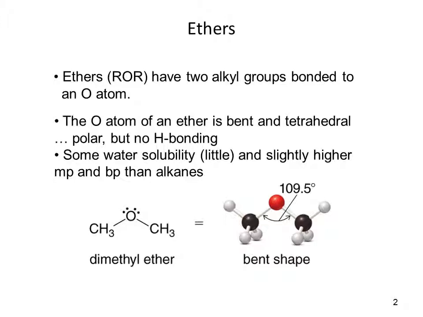Because there are four groups on that oxygen, just like in an alcohol, you're going to see that there is a bent bond there. This bent bond is at an angle of about 109.5 degrees, just as in the alcohols. The carbon-oxygen bond is a polar bond, and it gives ethers a small amount of water solubility, not a huge amount. They have slightly higher melting points and boiling points also because they have some polarity in the molecule. But again, it's not huge, just slightly greater than that of the alkanes.